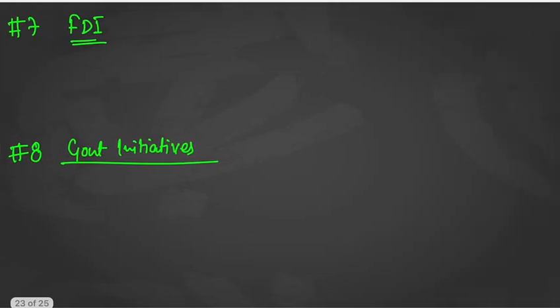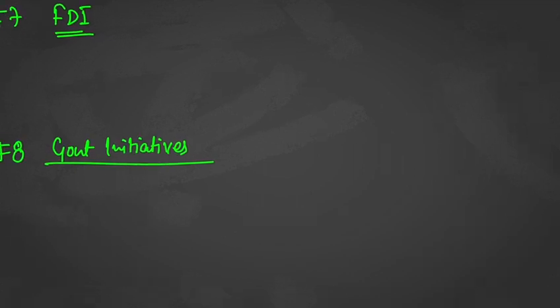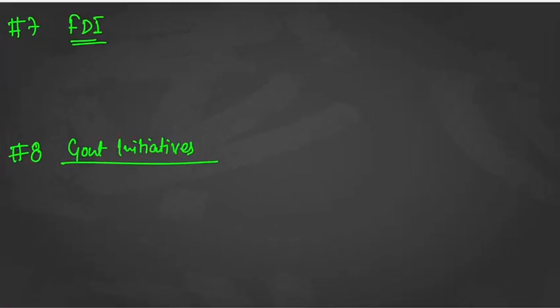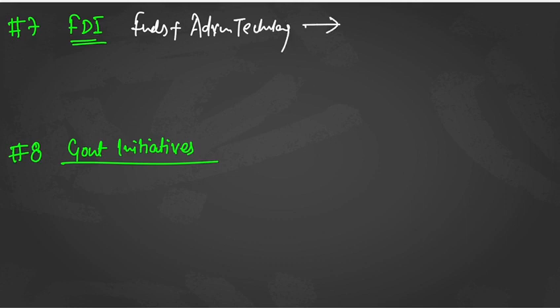Next, with FDI, you can talk about that. Because of FDI, what will happen? Your funds will come into the picture. Then advanced technologies will also come into the picture. And because of this, it will give birth to better farming practices, which eventually will do what?